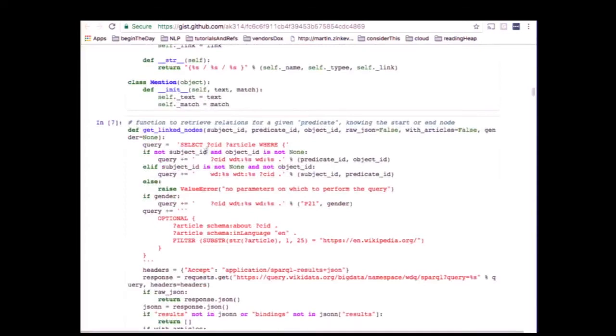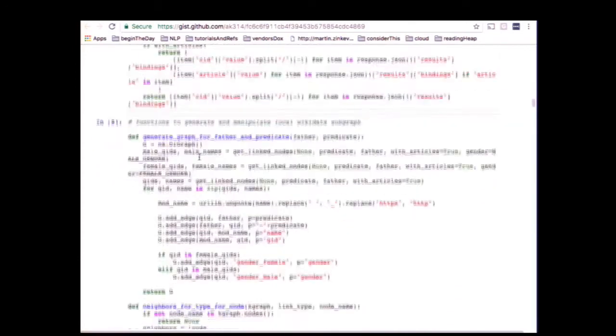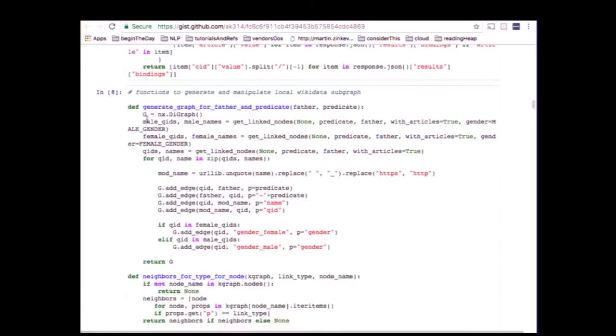Then here you have a method that we use to perform a query to Wikidata. As you can see, this is the SPARQL language, the one that Roberto told about. Using this, you can create a graph. In this case, it's a digraph, a directed graph made using NetworkX, in which we downloaded information about all male characters for the series, all female characters, and then we created a joined graph containing the information for this. So whether the character was male or female, we were able to select this attribute inside the algorithm.